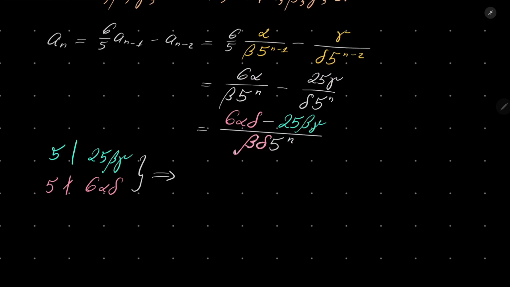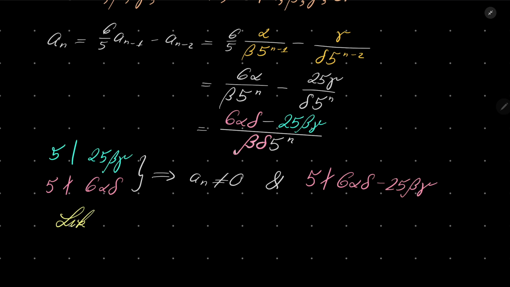First of all, a_n is not 0, and moreover, 5 does not divide the whole numerator. Likewise, 5 does not divide beta times delta, which means that our p-adic valuation is minus n.